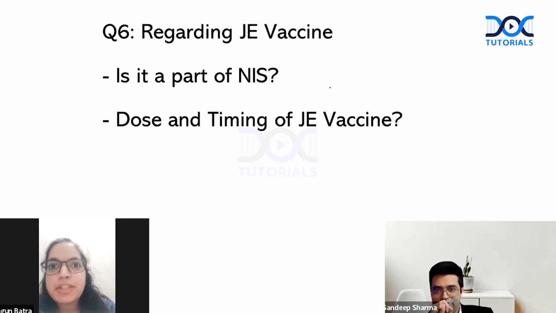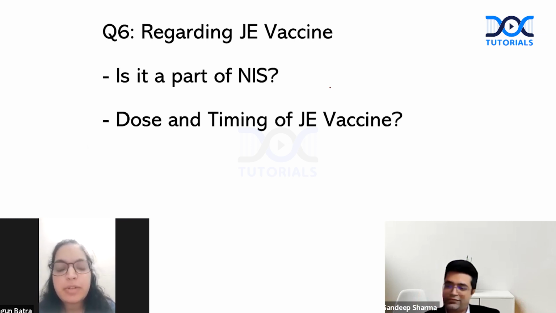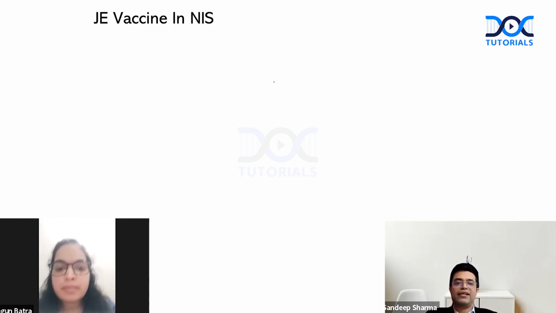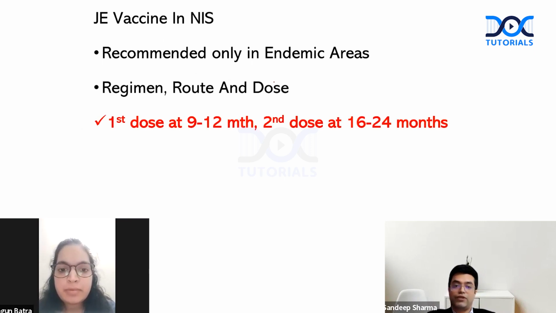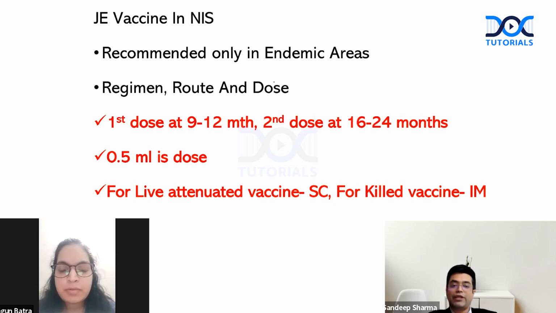The JE first dose is given at 9 months, and the second dose is given along with the second dose of MR at around 16 to 24 months. Excellent, excellent, excellent. So JE vaccine recommended only in endemic areas. Regime, route and dose: first dose given at 9 to 12 months, second dose at 16 to 24 along with MR vaccine in endemic areas. And 0.5 ml is the dose. For live attenuated vaccine, you give it subcutaneously. For killed vaccine, the route is different. Please remember these points. So round 3 is done.